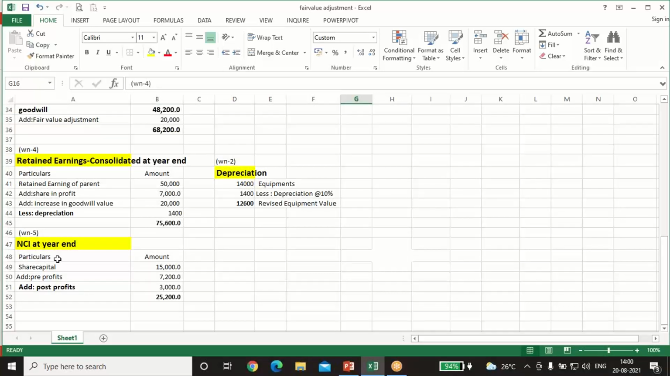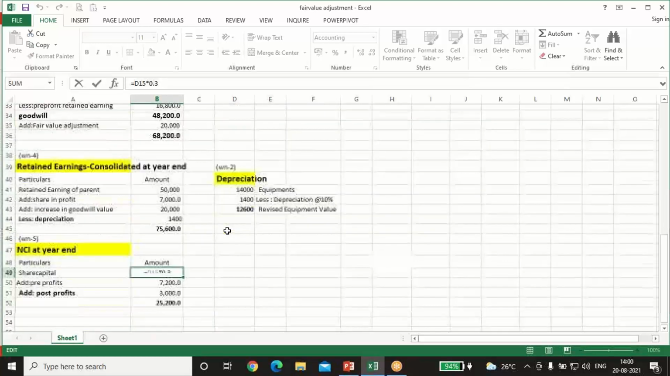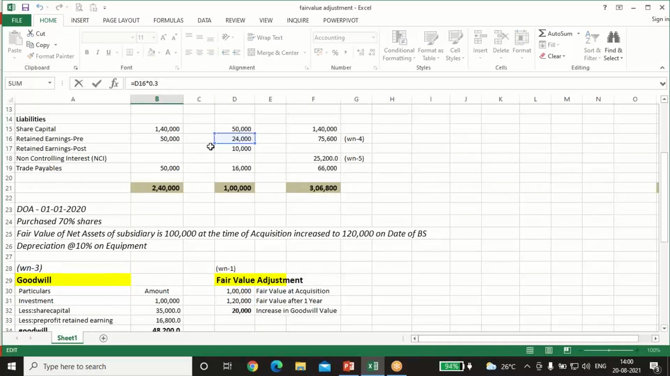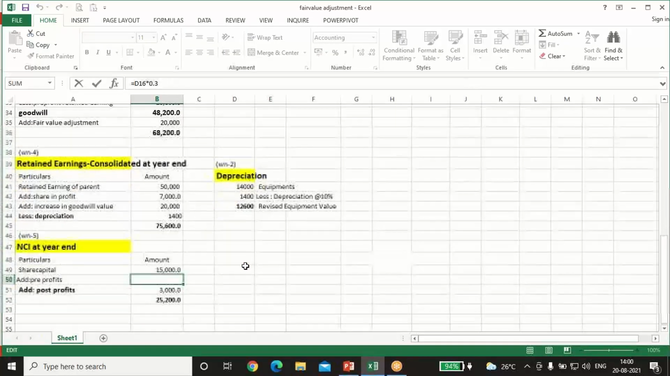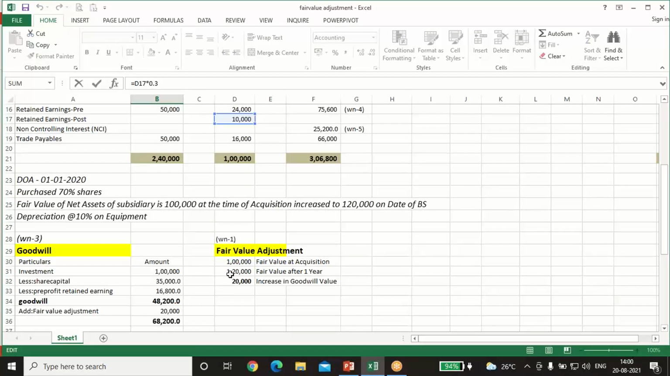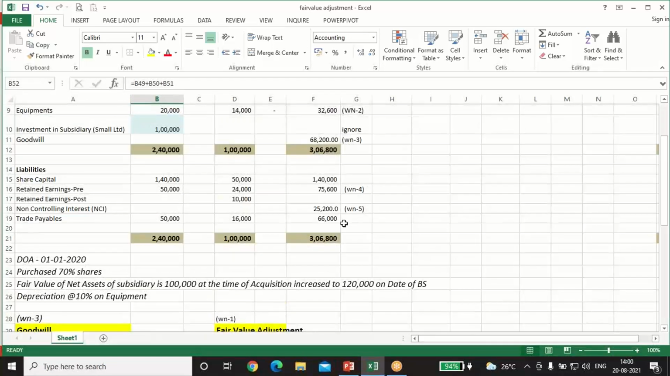Now we'll calculate the minority interest. See, share capital 50,000, 70% is holding company shares, so minority is 30%. 50,000 into 30% comes to 15,000. Similarly, share in the pre-profit, 24,000 into 30%, is 7,200, and 10,000 into 30%, that is the share in the post-profit, comes to 3,000. So total is 25,200. So minority interest is 25,200.